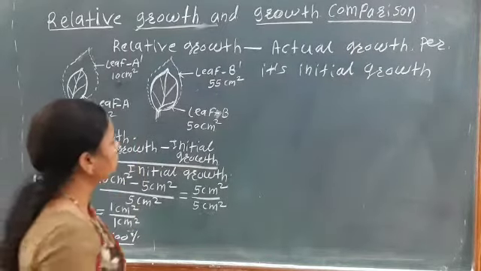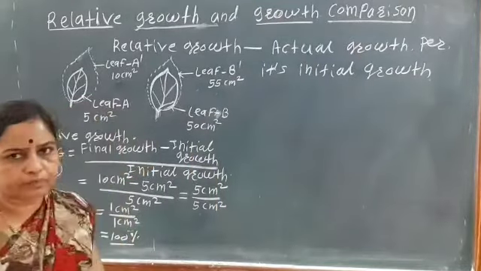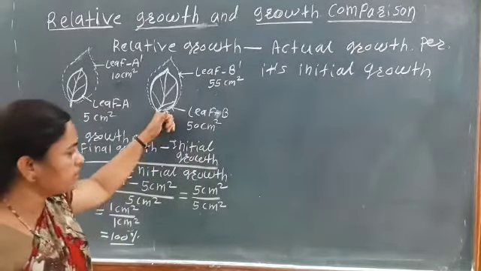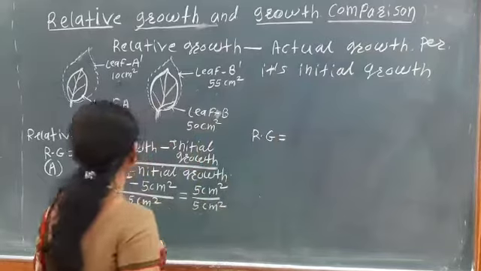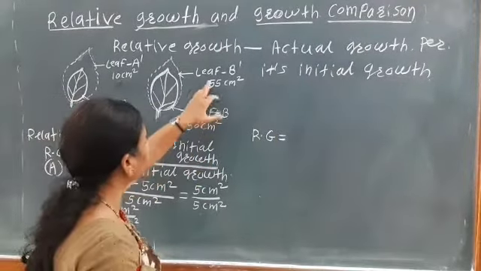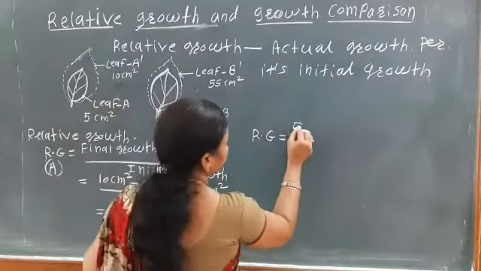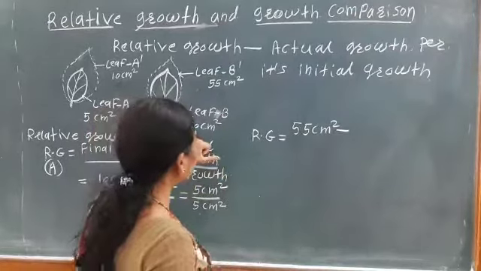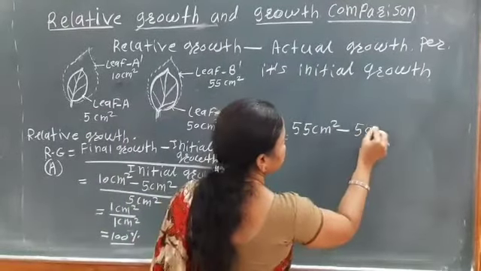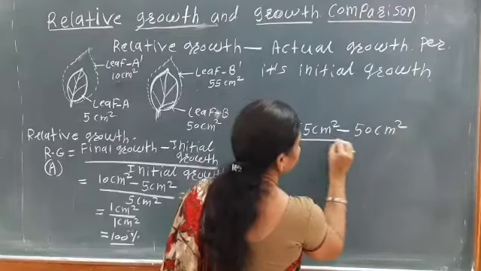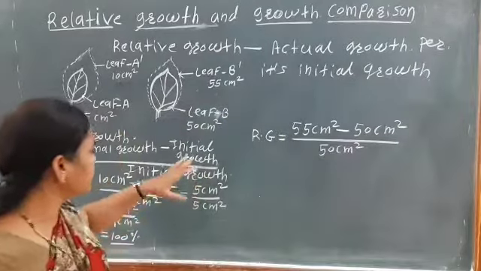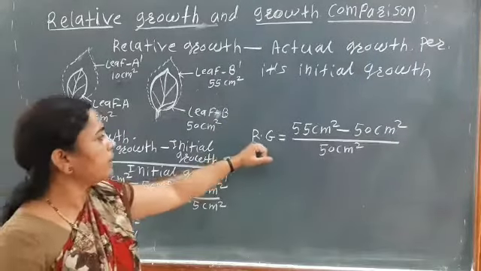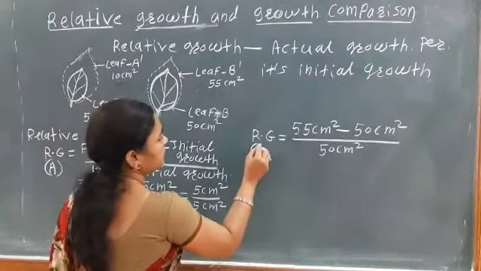Okay, so as a comparison, in the second system, the relative growth is equal to final growth, so what is the final growth? 55 centimeter square minus the initial growth 50 centimeter square, divided by 50 centimeter square. Okay, this is the relative growth of the B leaf.